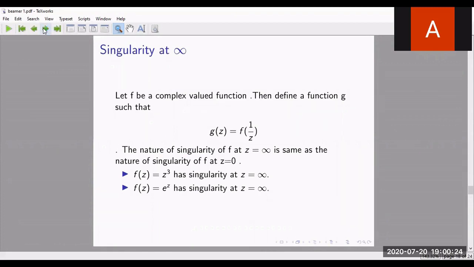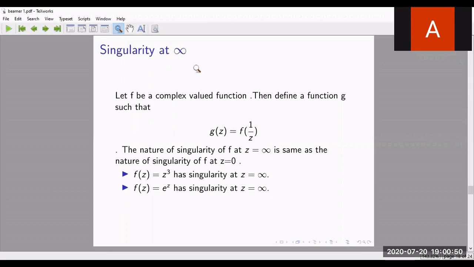singularity at infinity. Now every function, even an analytic function, if I put z equals infinity, we get not defined, we get a problem. Means every function has a singularity at infinity, because infinity is still not defined. And if I am putting that not defined value, the function is also not defined, means the function is also not analytic. That point is a singularity.